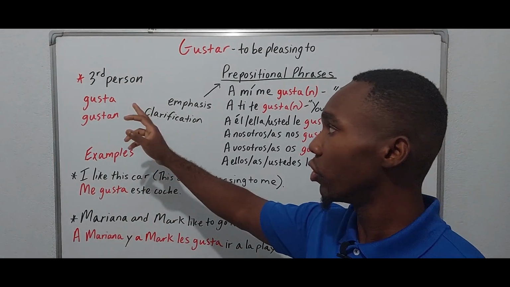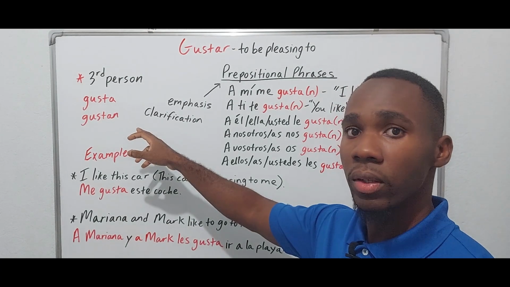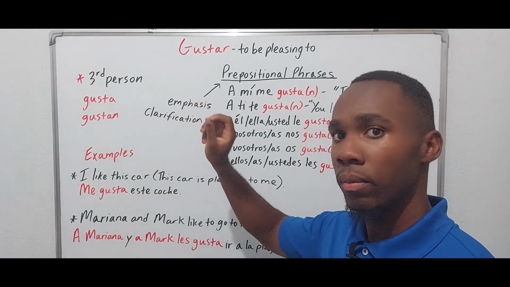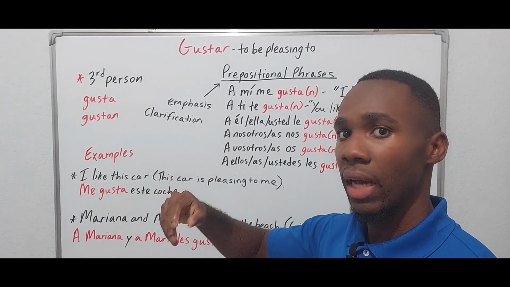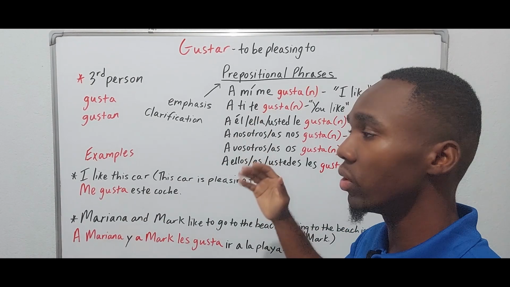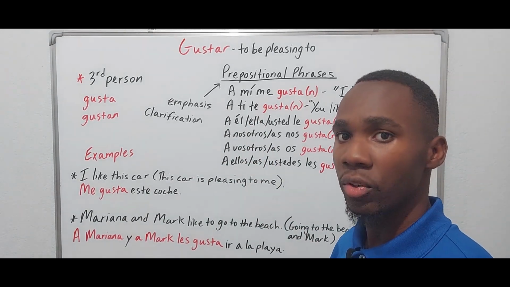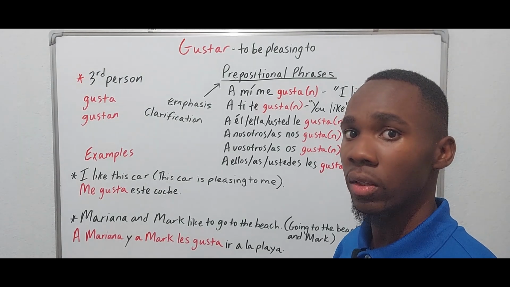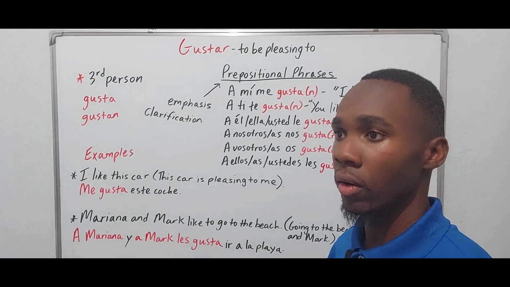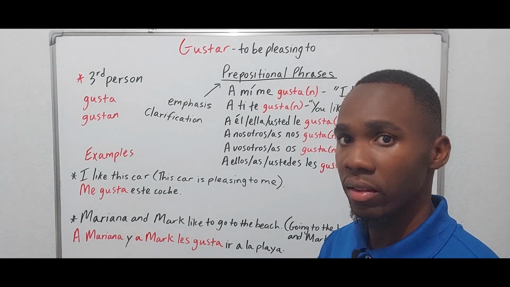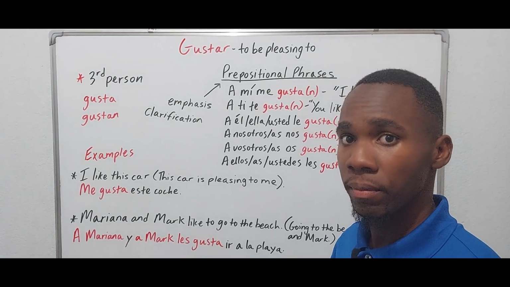You use gustar in the third person, and it agrees with the activity or the item being liked, and we use the indirect object pronoun to reference the person who is actually doing the liking, or to whom the activity or the item is pleasing. Okay?